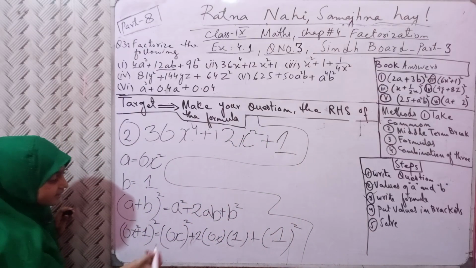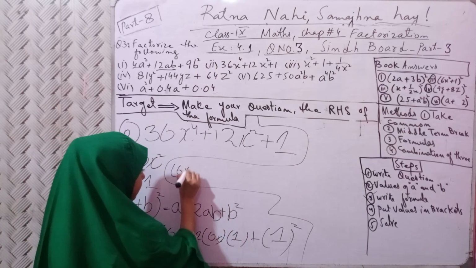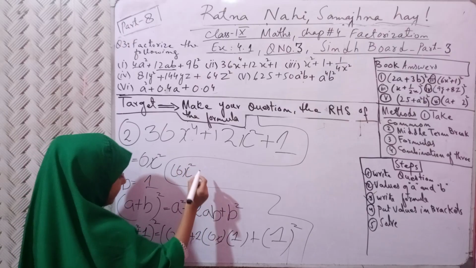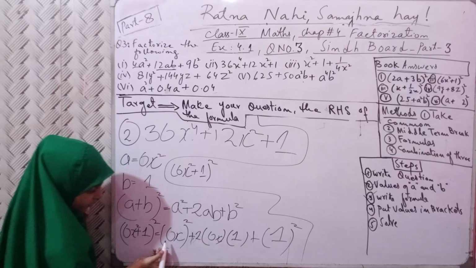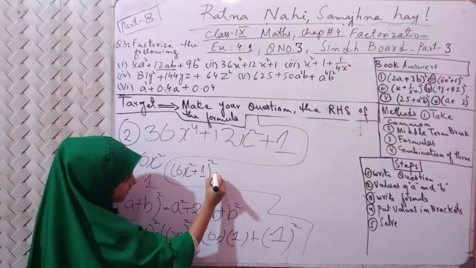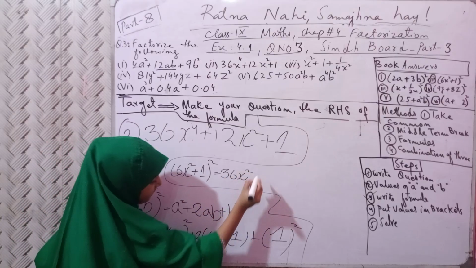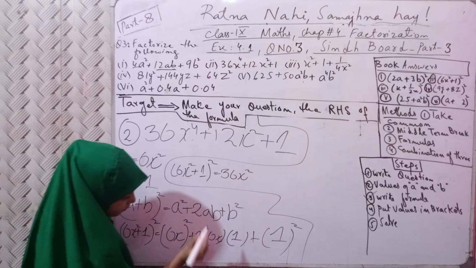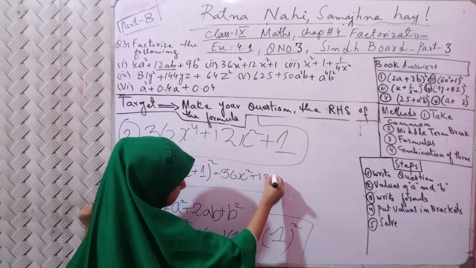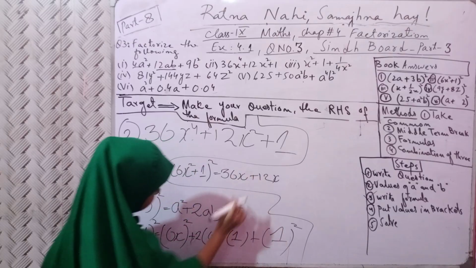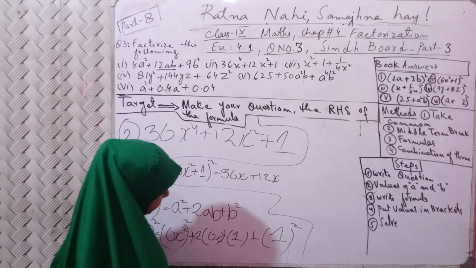The left hand side we will write down as it is: x square plus 1, bracket whole square. Now 6 6, 36 x square as it is. 2 2 6, 12 x. Sorry, the powers will be added.